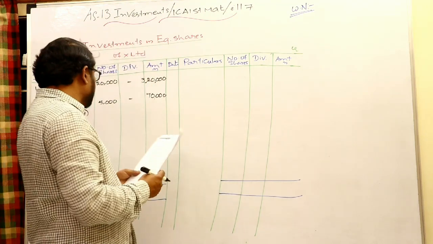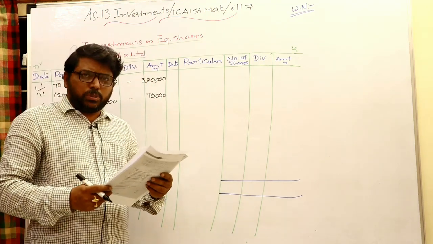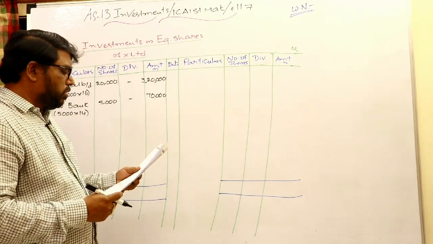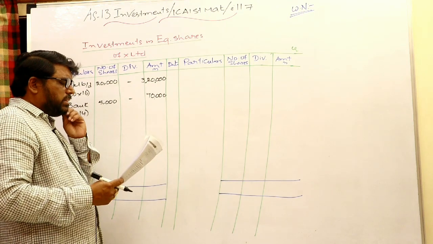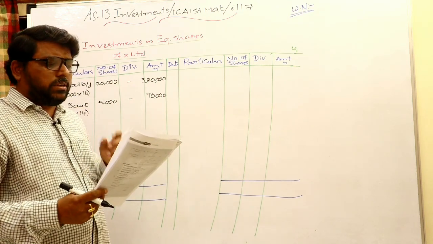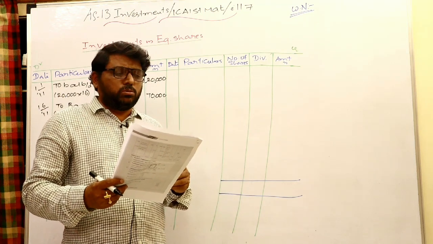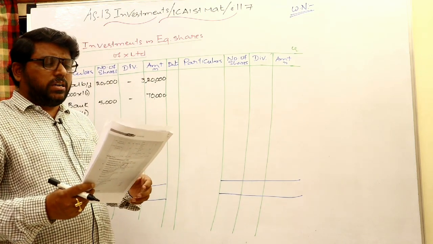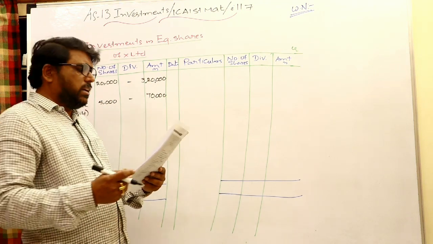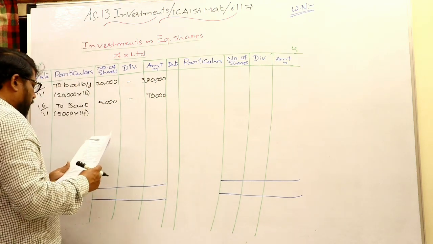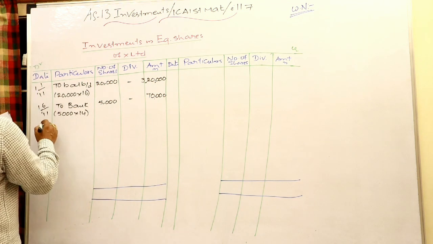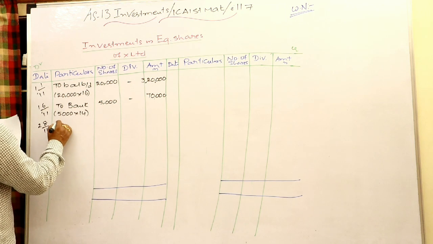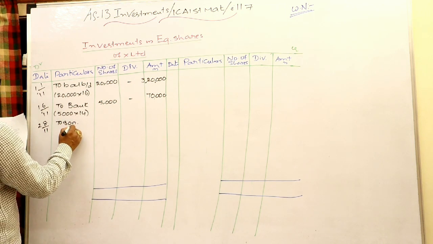Anyhow, 5,000 equity shares are purchased, each at 4 rupees premium, 14 rupees. So investment in equity shares account is debited, to bank account. Come back to 30th June 2011: the directors of X Limited announced a bonus and right issue. Bonus was declared at the rate of 1 equity share for every 5 shares held, and these shares were received on 2nd August 2011. So on 2nd August 2011, by bonus shares.